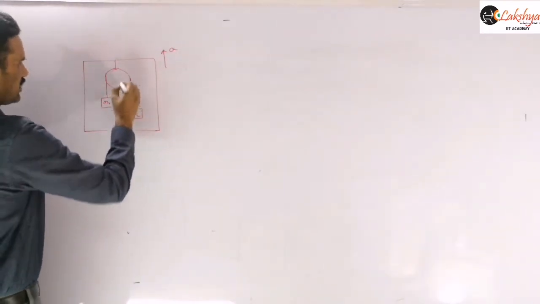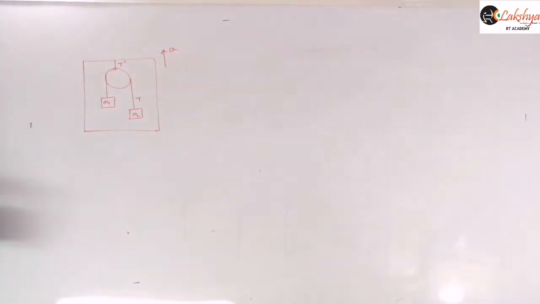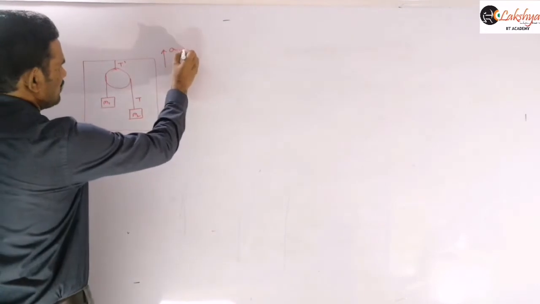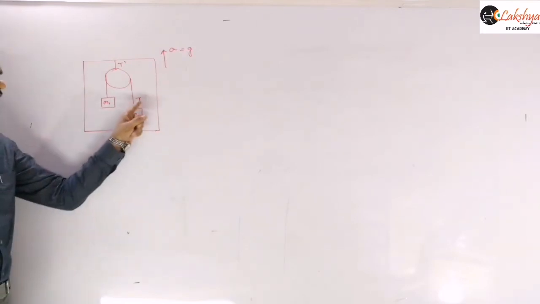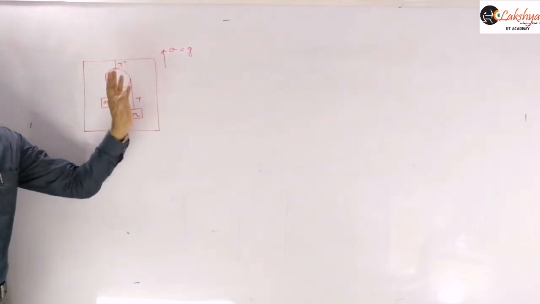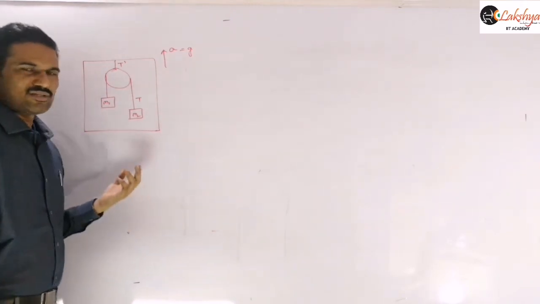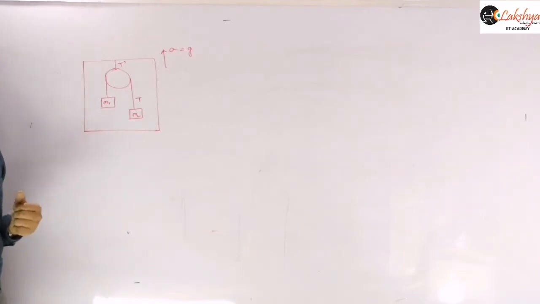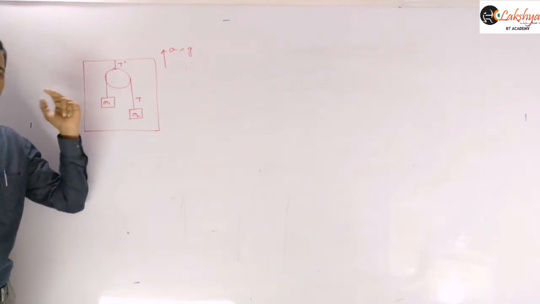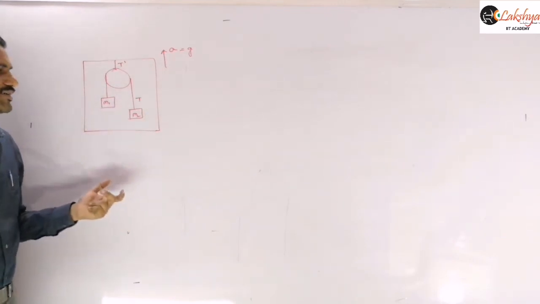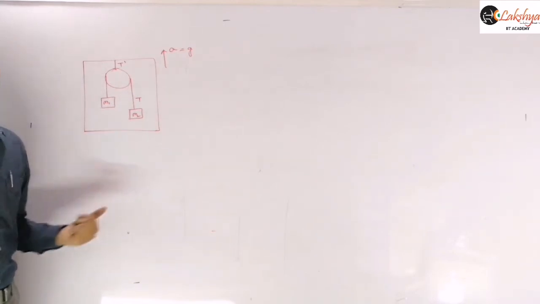Find the tension T here and also the tension T dash here when the system is accelerating with acceleration A. And let us take, for simplicity, A equal to G here, so that you can solve it easily. So we need to find this tension and this tension. The only thing is to solve this problem with respect to the non-inertial frame. Then it is easy to solve. In addition to taking the free body diagram of M1 and M2, as you already know, you need to additionally take the pseudo force on M1 and on M2.